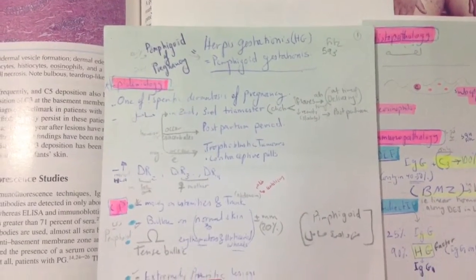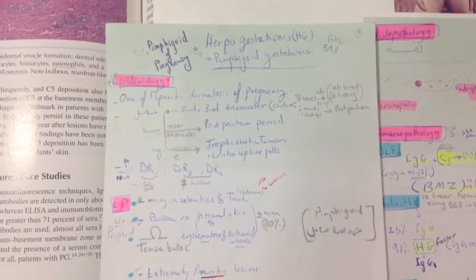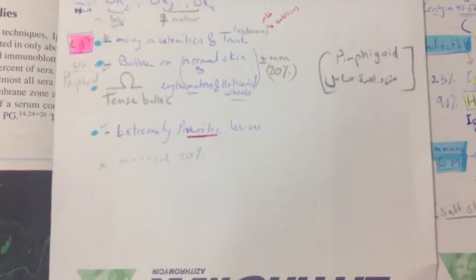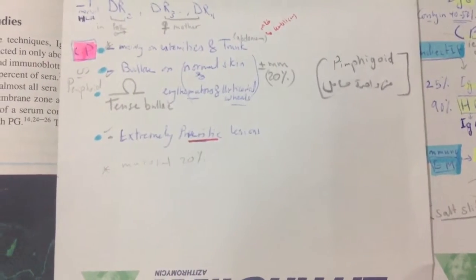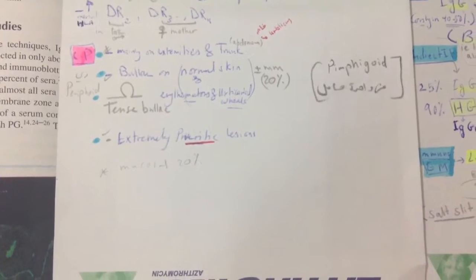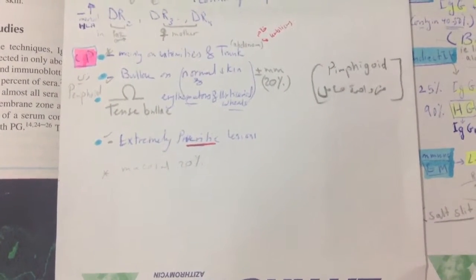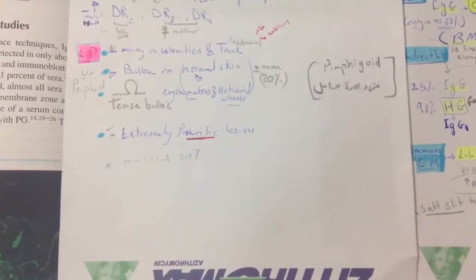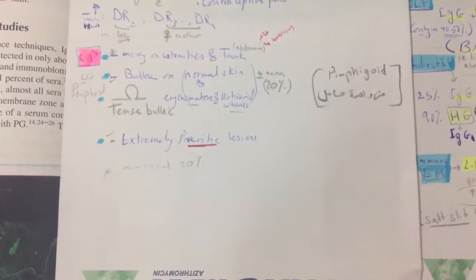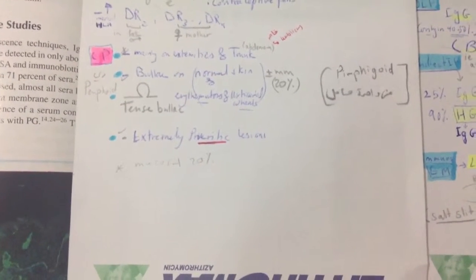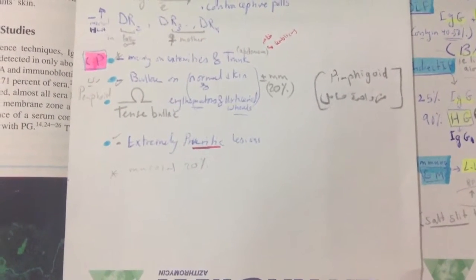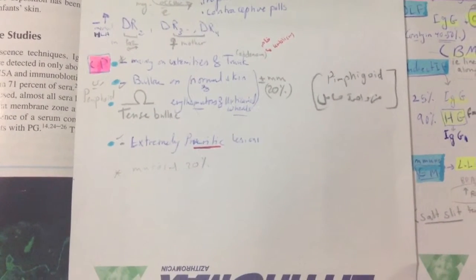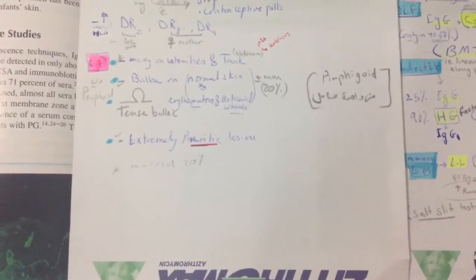There is HLA association, DR2 in the father, DR3 and 4 in the mother. Clinically, it occurs mainly on the extremities and trunk, abdomen, especially the umbilicus. There is bullae on normal skin and erythematous and urticarial wheals, plus or minus mucous membrane involvement in only 20% of cases. It is an extremely pruritic lesion, and it occurs, as we said, like bullous pemphigoid in a pregnant woman.